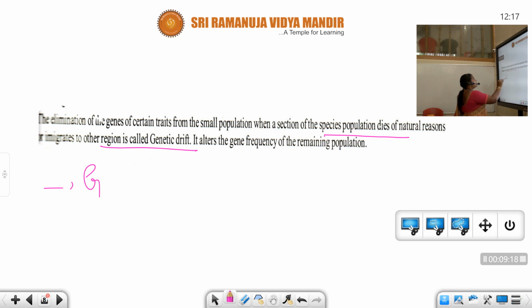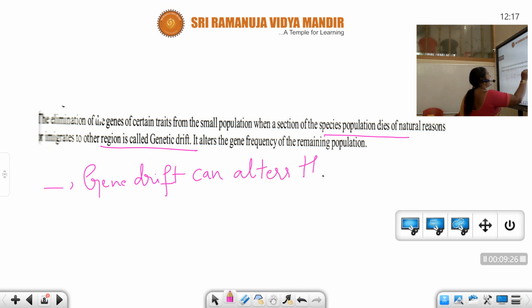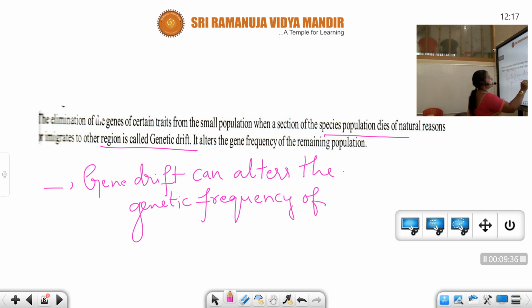See, students, genetic drift can alter the genetic frequency of the remaining population. Understand?